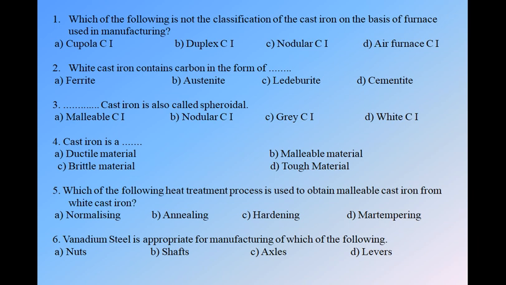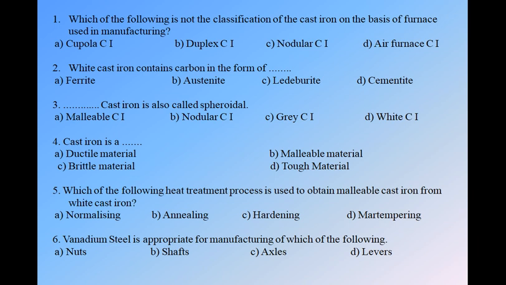Next, question number 5. Which of the following heat treatment processes is used to obtain the malleable cast iron from white cast iron? We have four options: A, normalizing, B, annealing, C, hardening, D, mar tempering. These four options are nothing but types of heat treatment processes. A heat treatment process can convert any soft material to hard material or any hard material to soft material. So normalizing means cooling a heated material in air.